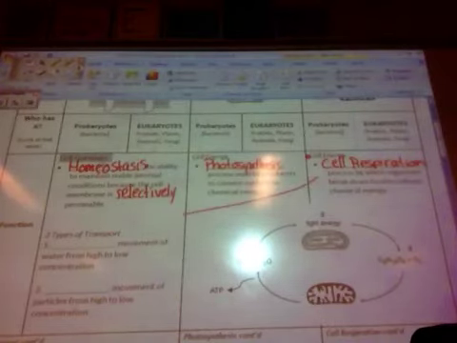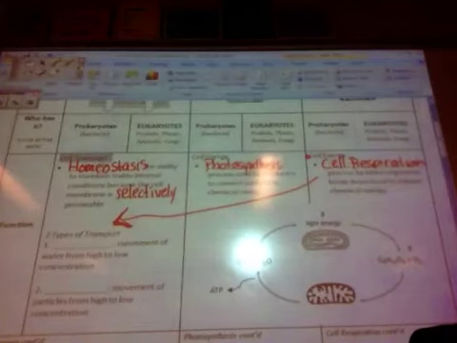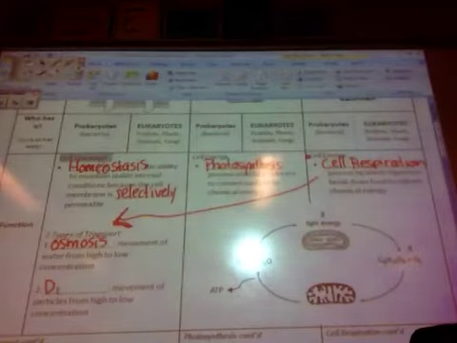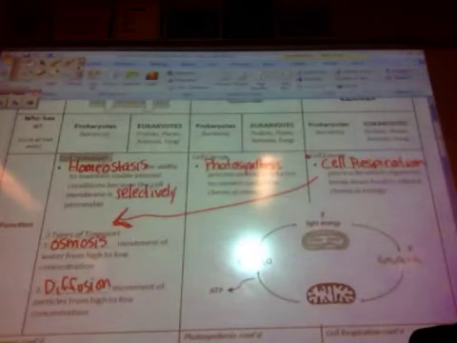Going from over here to over here, we have 2 different types of transport. One, movement of water from high to low, that's called osmosis. And 2, diffusion, is the movement of particles from high to low concentration.